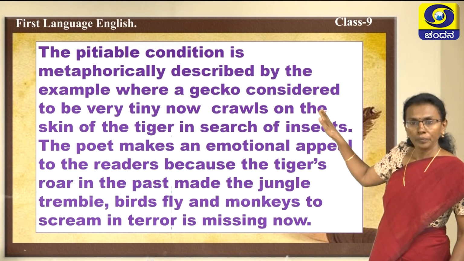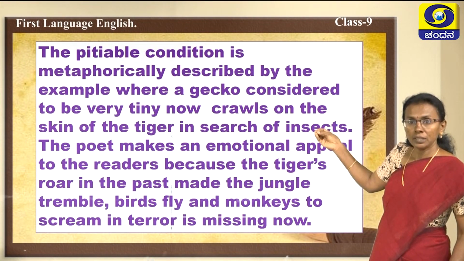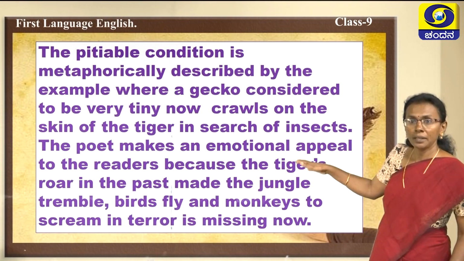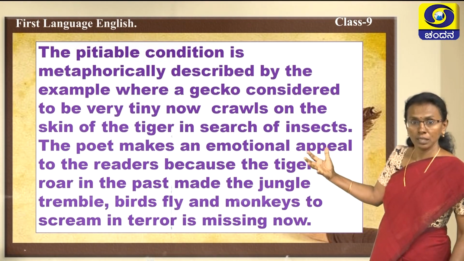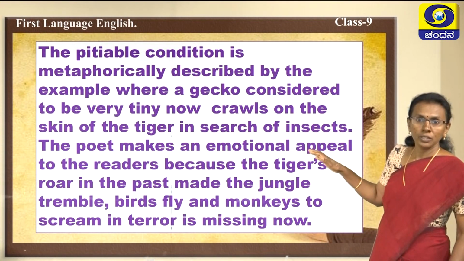So now, what is considered equal there? A gecko, a lizard, which searches for insects, is on the skin of the tiger. What is a tiger? A tiger at whose sound the jungle trembles. Now it has reached that pitiable condition.